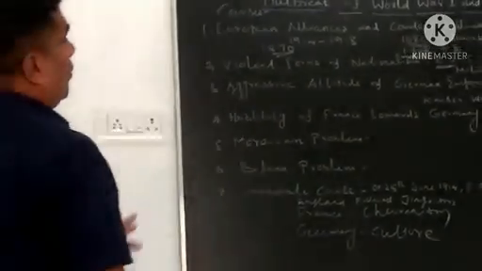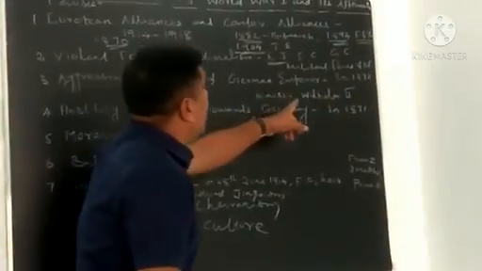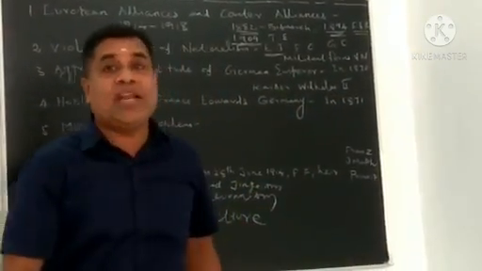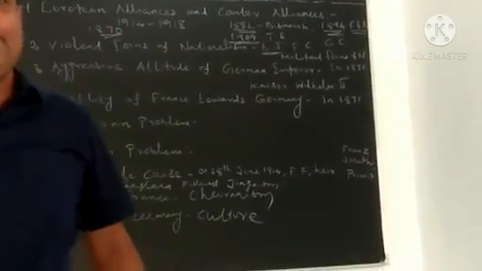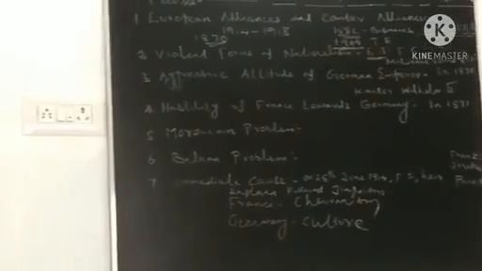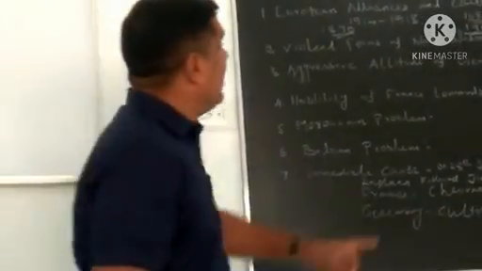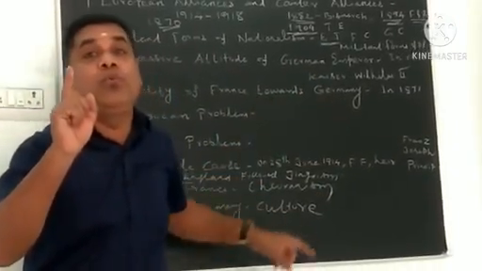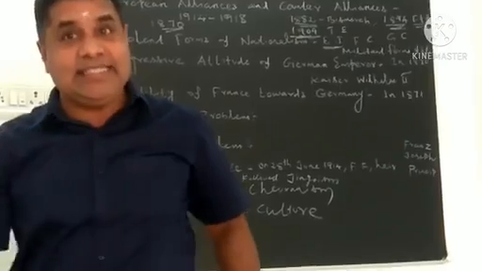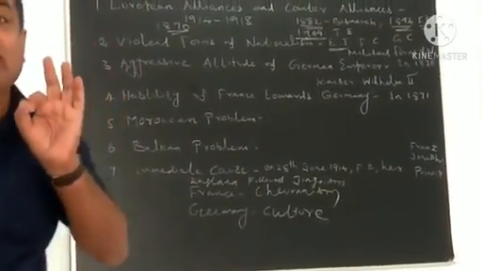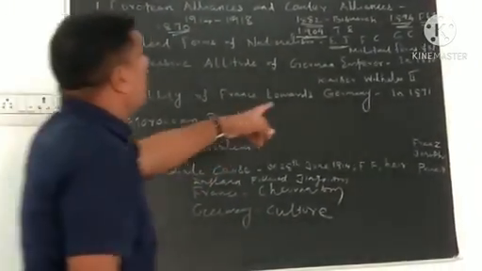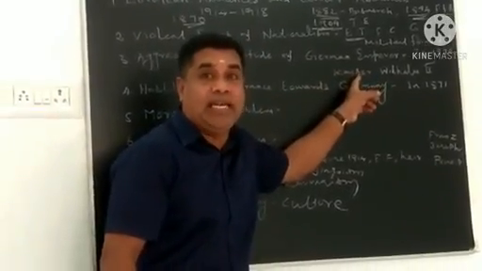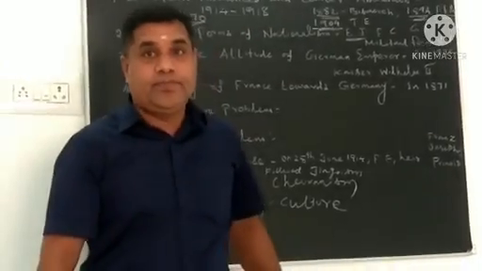So Kaiser Wilhelm II, ruler of Germany, believed that Germany was the only country competent to rule over the whole world.